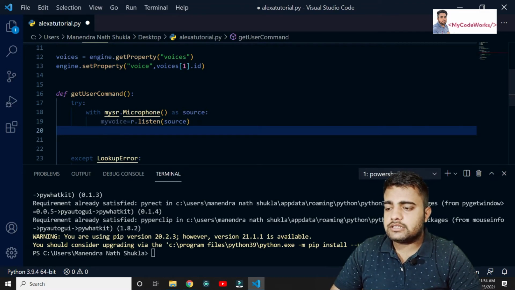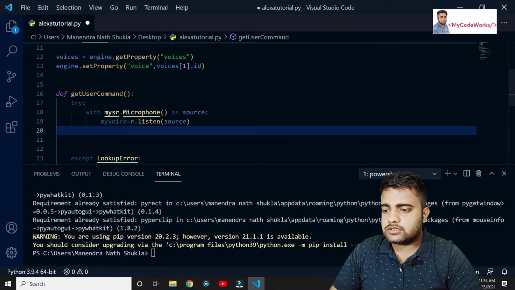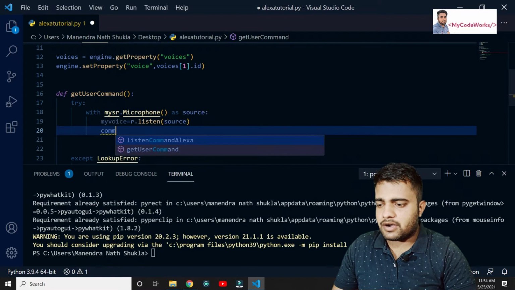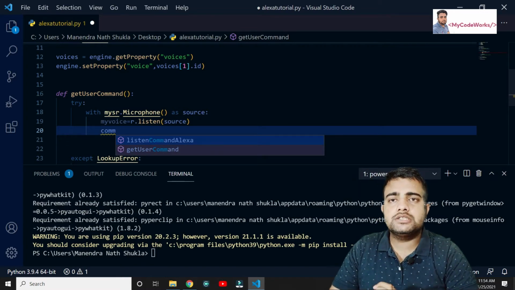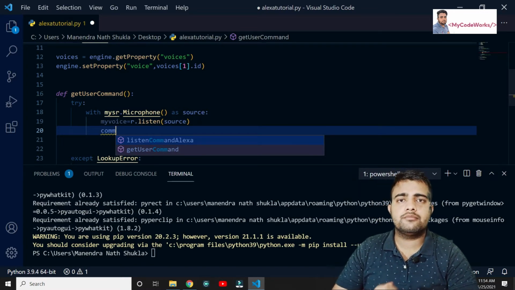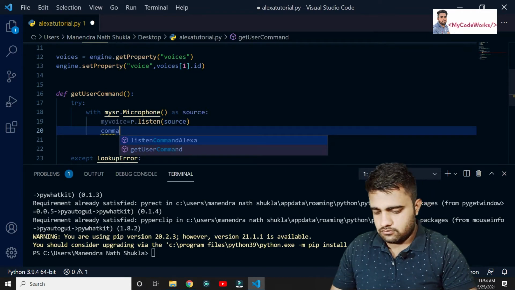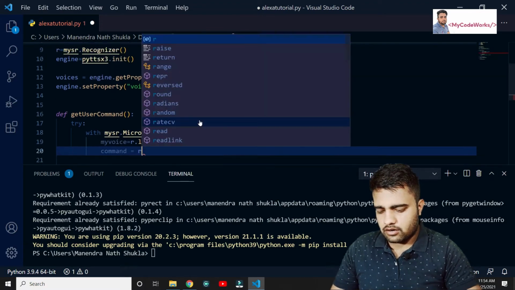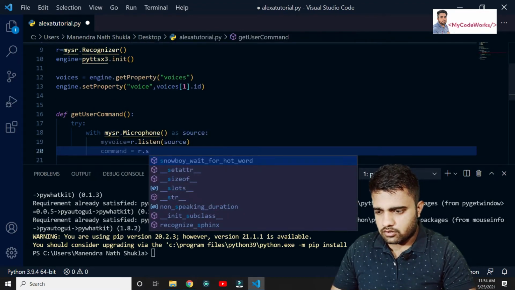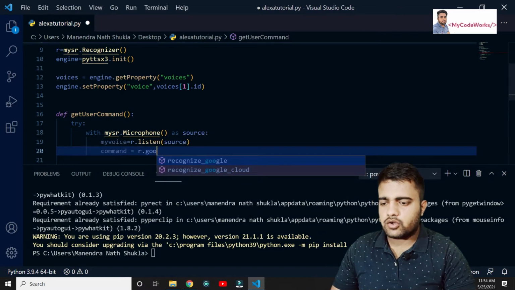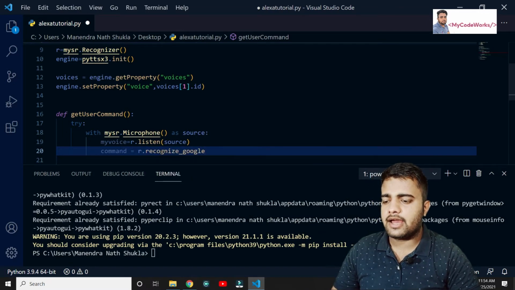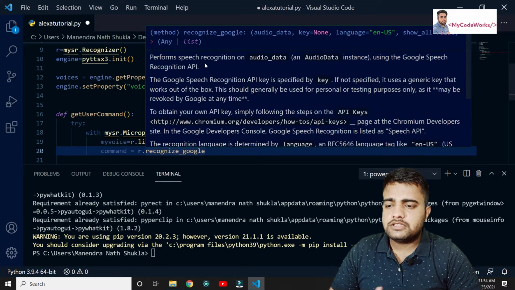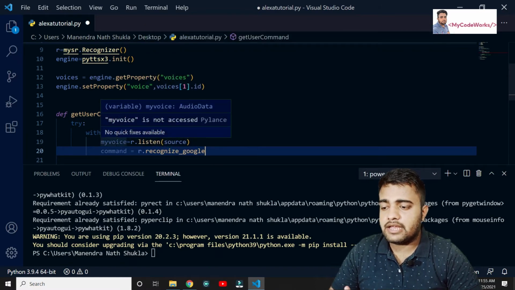So speech recognition in the sense, we are going to pass the same voice to the speech recognition Google API, which is going to convert your speech into text. So command is equal to r dot recognize_google, we have this method, which basically performs speech recognition on audio data, and we have the audio data, my voice.